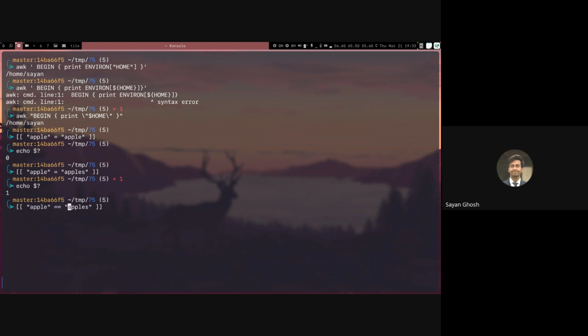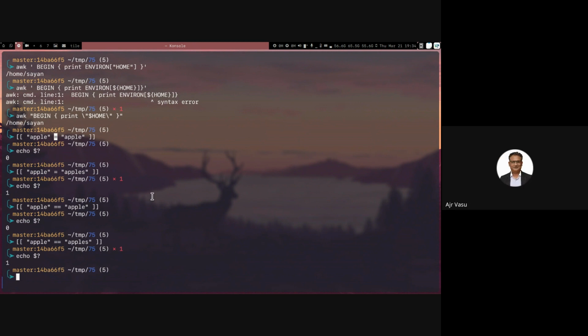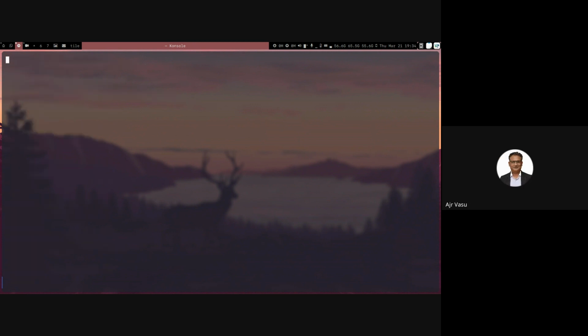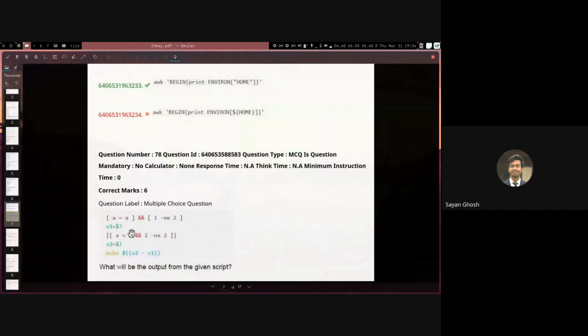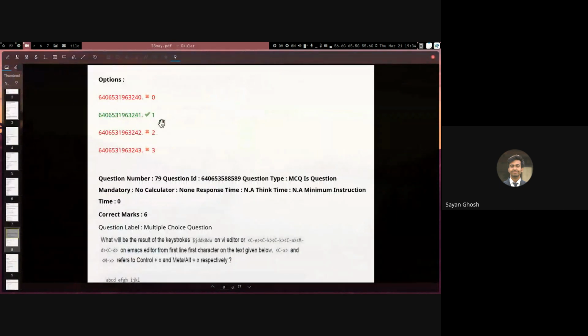Yeah, that is also correct syntax, and this will obviously give you 0. And if you do it with something that is not equal, it will give you 1. The double equals is there because most people coming from other languages will be familiar with it. It is there for compatibility, but it is not absolutely necessary, so you can use single equals also. Okay, thanks. So this is why the answer is 1 for this one.